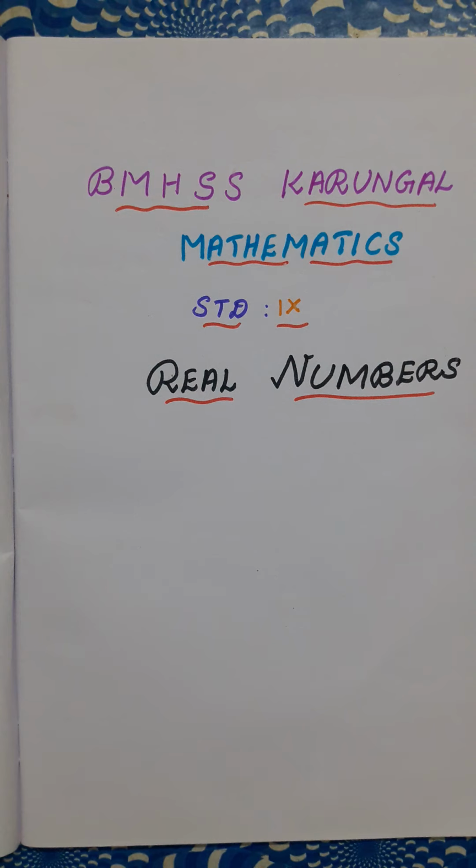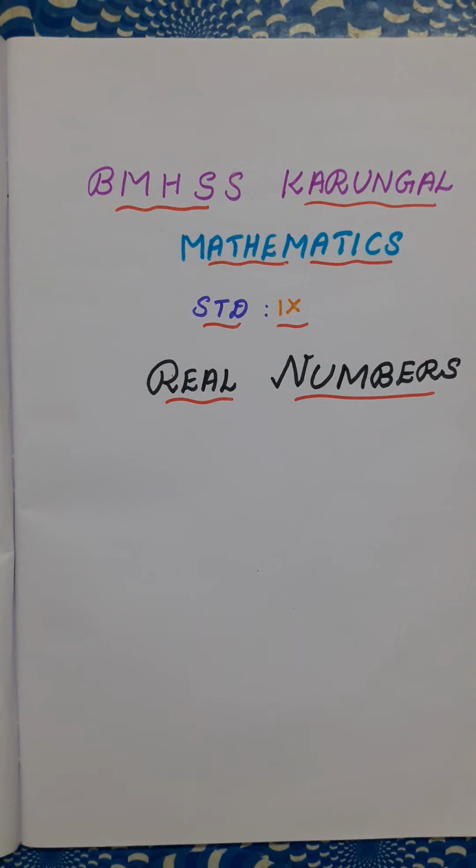A terminating decimal number and a non-terminating and recurring decimal number together are called rational numbers. What is an irrational number? A number having a non-terminating and non-recurring decimal expansion is an irrational number.